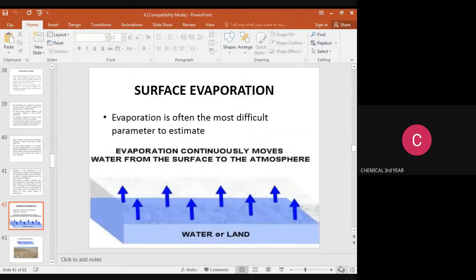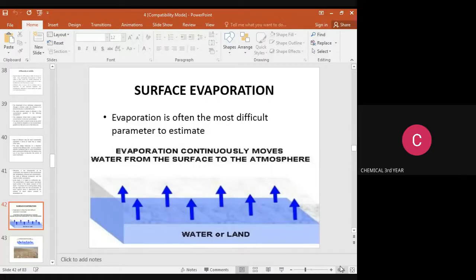Next we move on to surface evaporation. The diffusion concept is completed. Then we move to surface evaporation. Surface evaporation is the most difficult parameter to estimate. Evaporation continuously moves water from the surface to the atmosphere. This picture shows the water moving from the surface to the atmosphere.